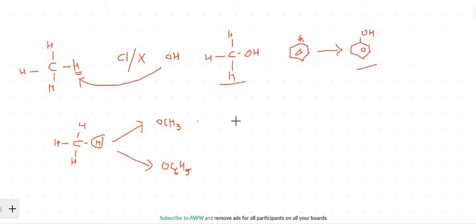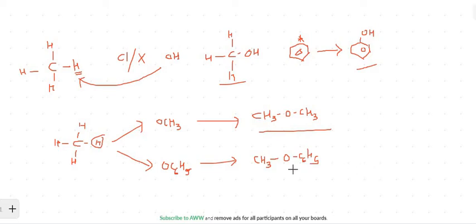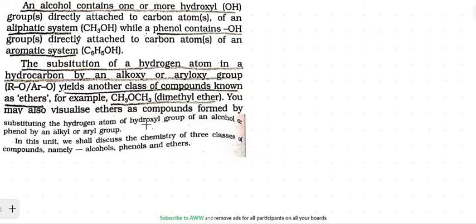So which kind of compound am I going to get? The ethers, and the structure will look like this. So this is dimethyl ether and this is methyl phenyl ether. Okay, so you will also learn the nomenclature later, but this class of compounds are commonly known as ethers.